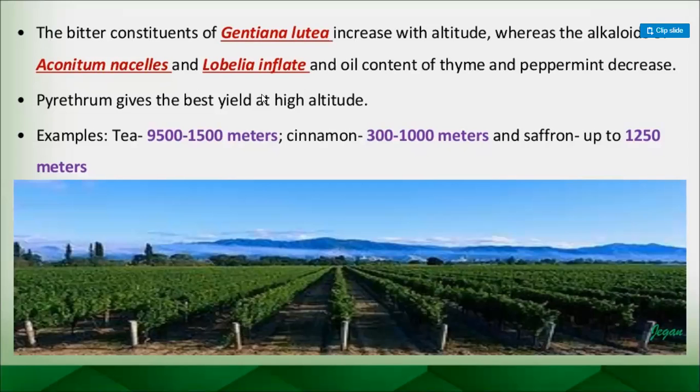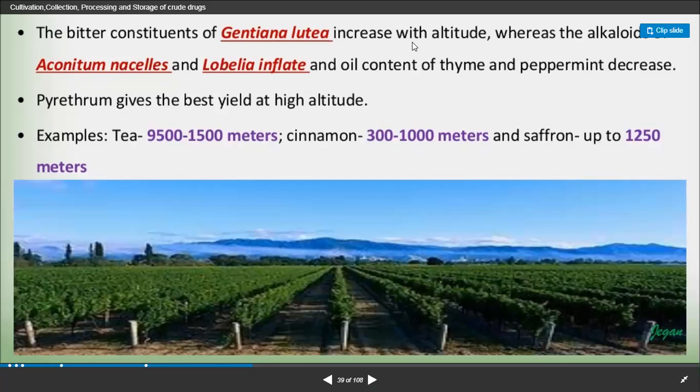Gentian is famous for its bitter constituents, so if altitude increases, bitter constituents will also increase. Whereas aconitum and lobelia are identified for the production of alkaloids, and the oil content of thyme and peppermint will decrease if the altitude increases.